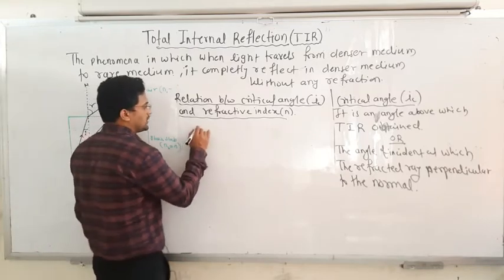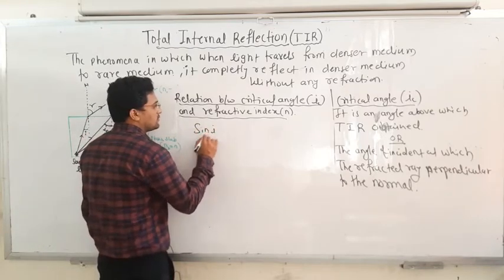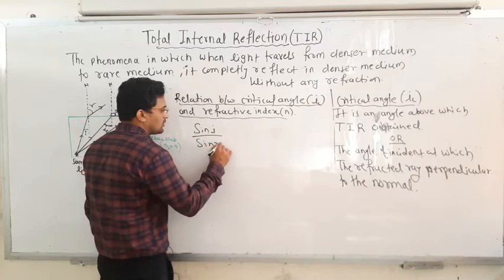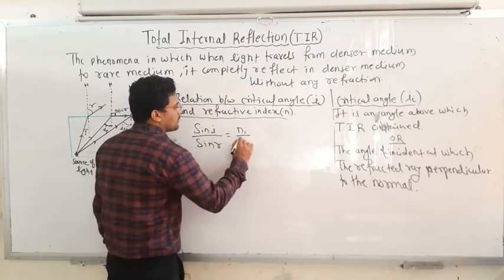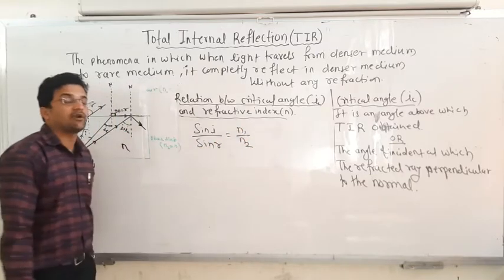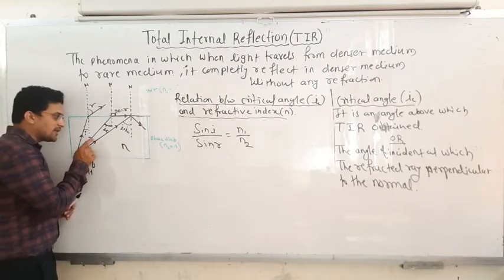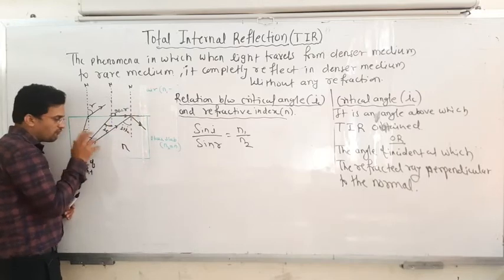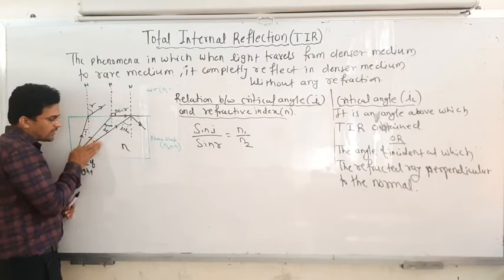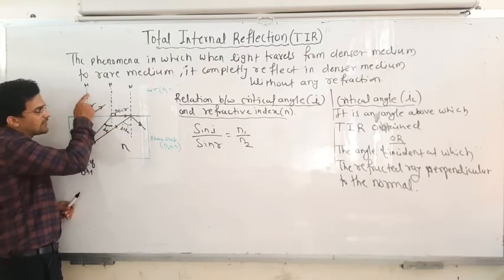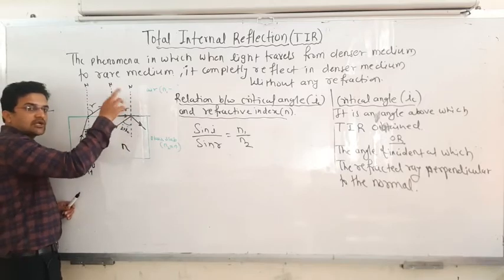So I will write it down here. Sin I divided by sin R is equal to N1 divided by N2 actually. Why N1 divided by N2? Why not N2 divided by N1? Because light is incident from the denser medium to the rarer medium. So from whichever medium the light is entering, from that you have to apply. If it is from rarer to denser medium, then it becomes N2 by N1.